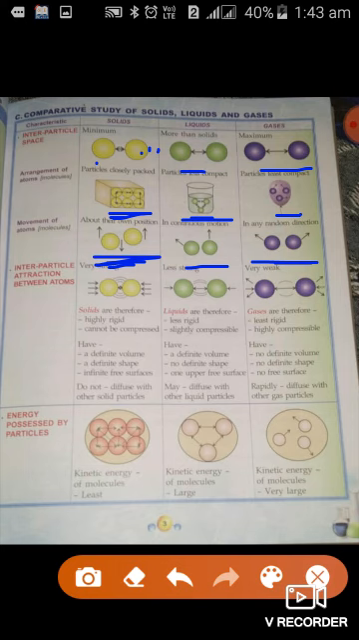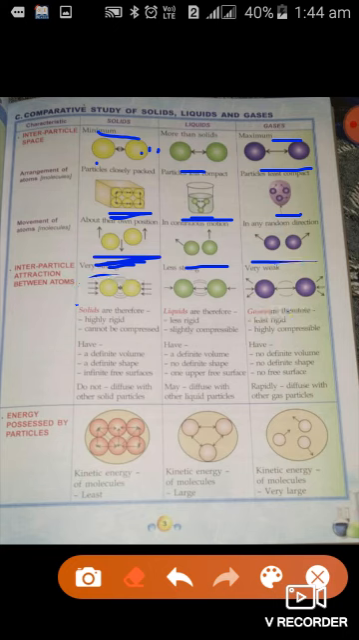Interparticle attraction between atoms in solids means they have a strong force of attraction. In case of liquid there is a little bit less attraction as compared to solid. In case of gas the attraction is very less, they are free to move. And due to these three points, once again see these points one by one.